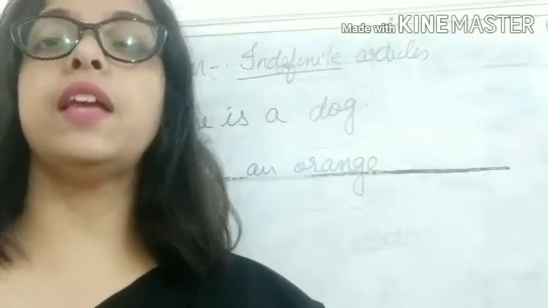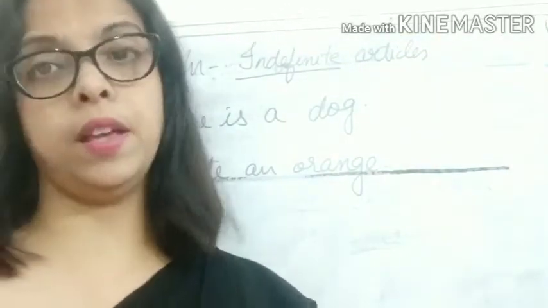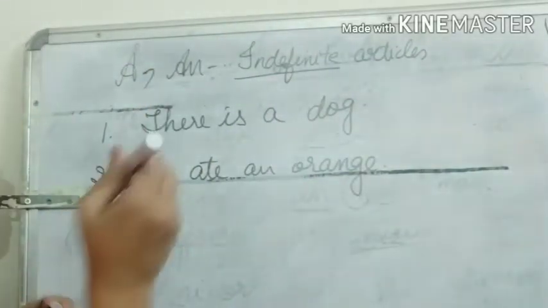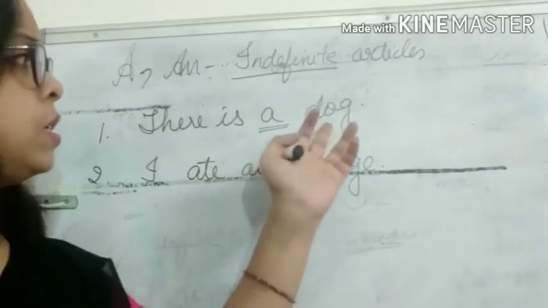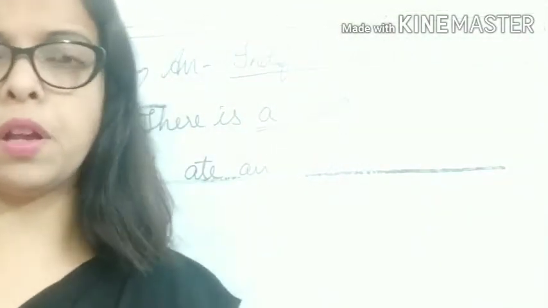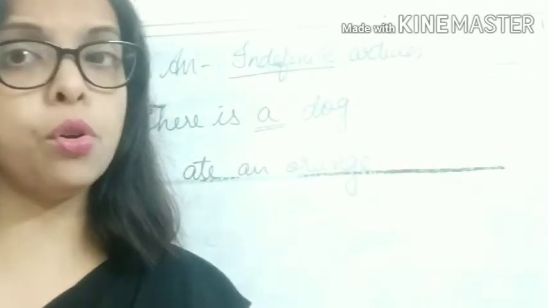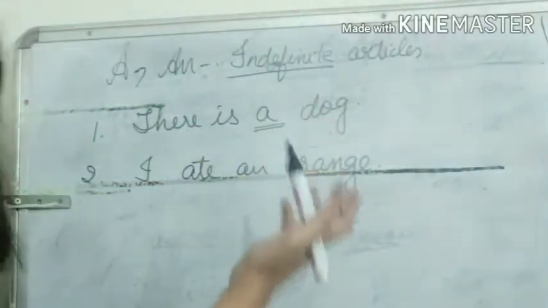And secondly, children, a and an denote one thing. If I say there is a dog, a means here again, see, there is a dog. The dog can be any dog. I'm not talking about any particular dog. So in general we use it.